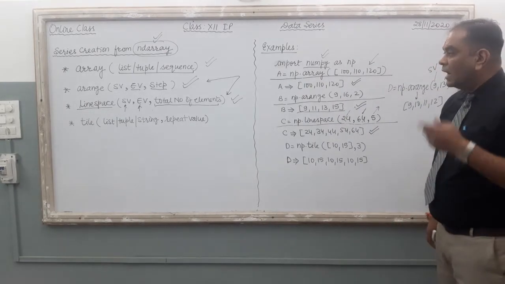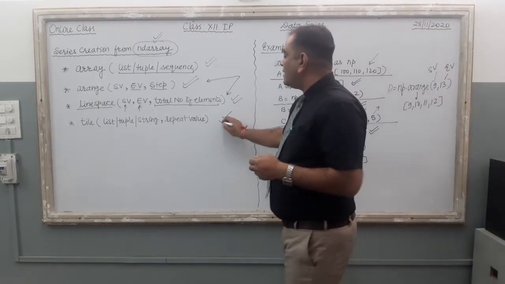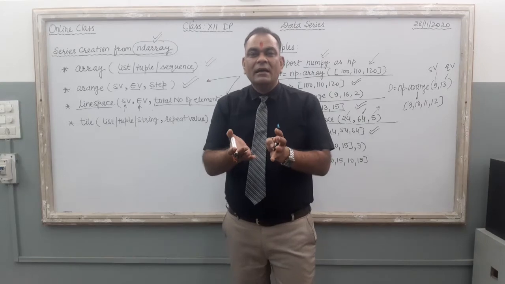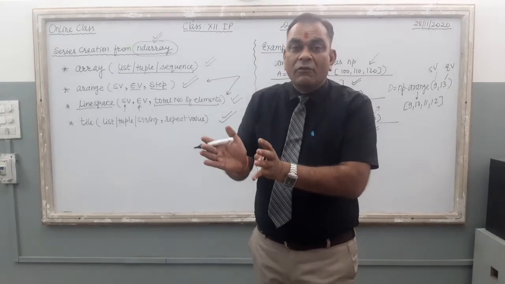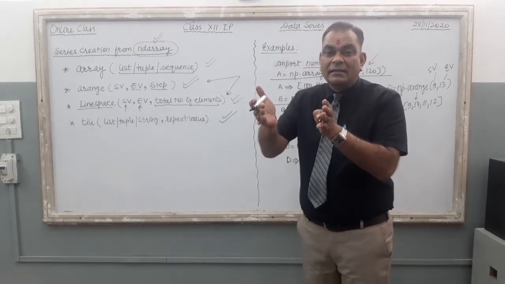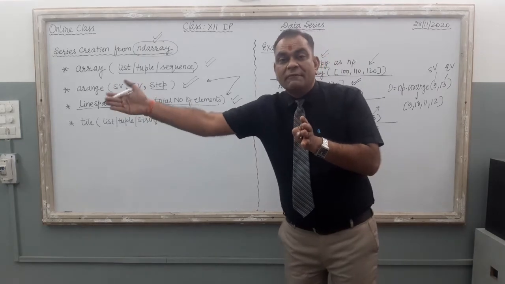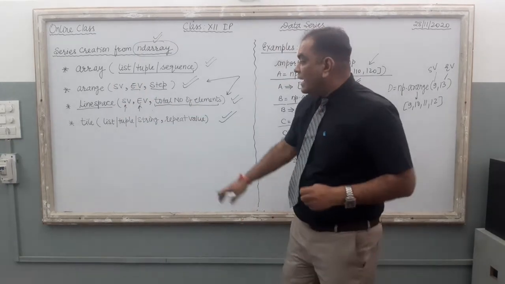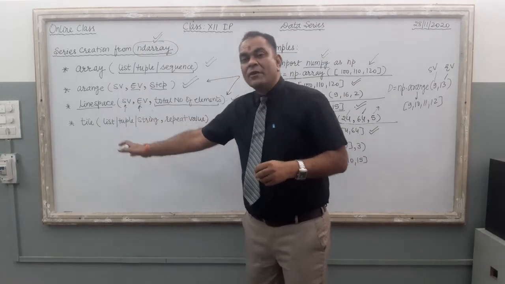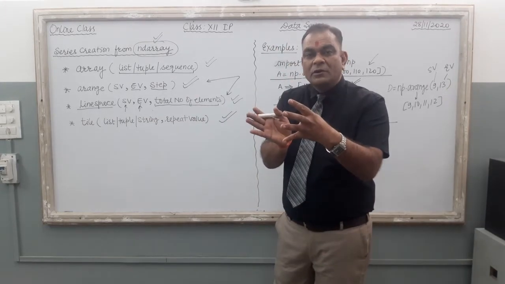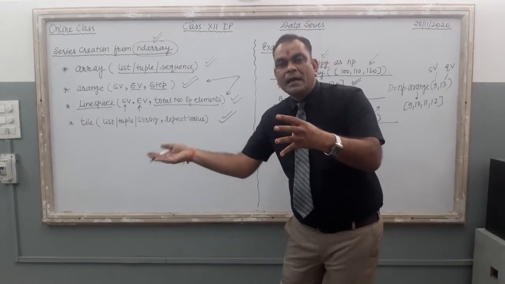Clear? Now the last one, the tile function. It is just like the tiles we put in our home. What is a tile? It is one tile that is repeated again and again over the floor. Clear? Here tile means the same. One value or group of values has to be repeated again and again.